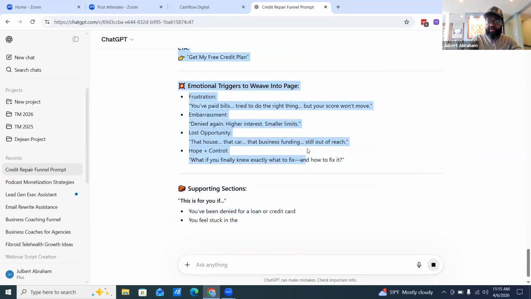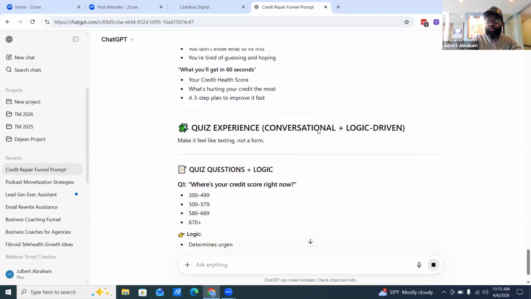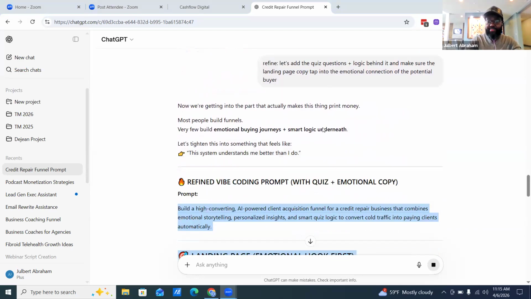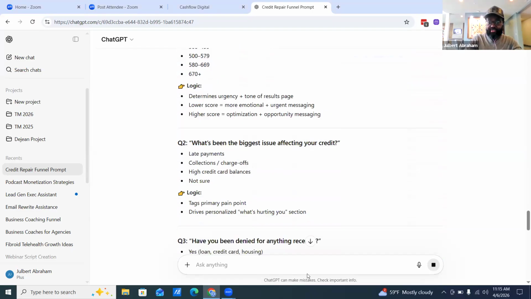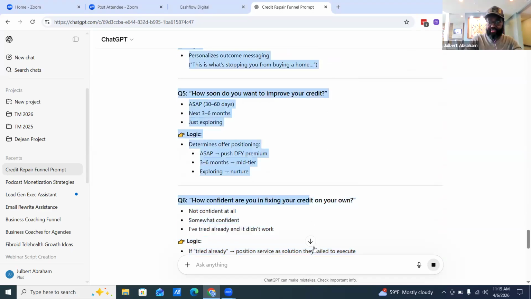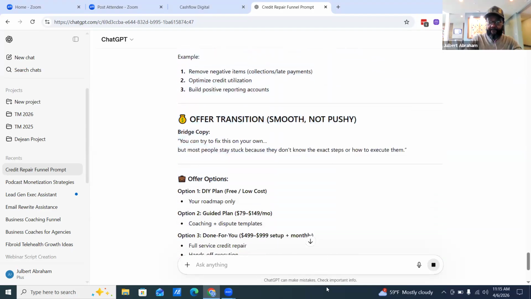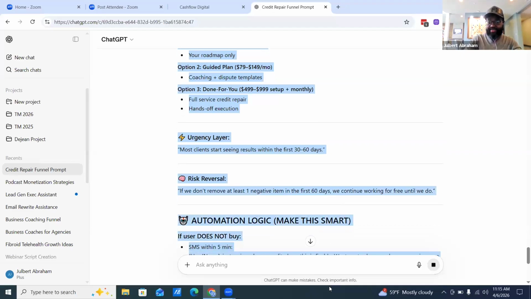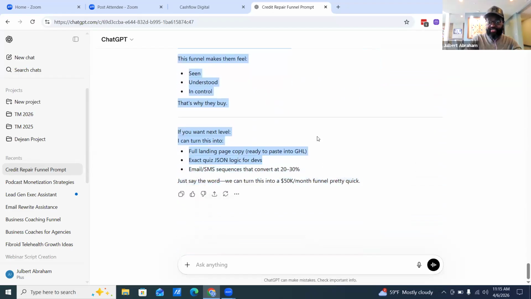Boom. I'm going to take this information and then I'm going to plug it into the vibe coding on High Level, which is the biggest part that a lot of people don't show you. All right. This is where the magic happens. So let's grab this all the way down. All right. Boom. Still writing. It's not done yet. So we're going a little bit crazy here.